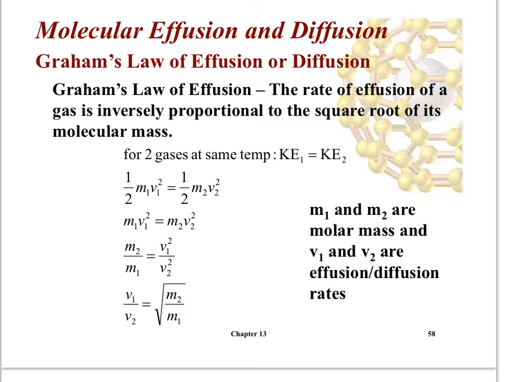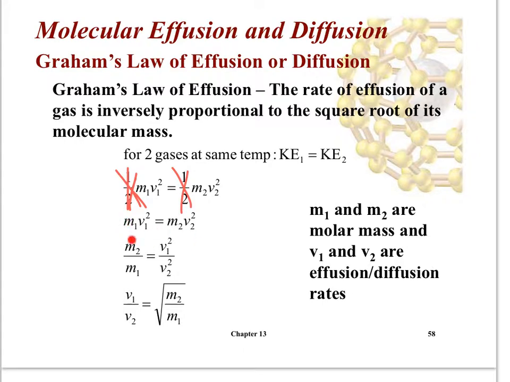We know that kinetic energy is half mv squared. So we're going to say half mv squared for gas 1 is equal to half mv squared of gas 2. Now each of those gases have a different mass. That's why we labeled it as M1 and M2, and different speeds as well, so V1 and V2. We can cross out these halves because they're on both sides of the equation. So you get that M1 V1 squared is equal to M2 V2 squared.